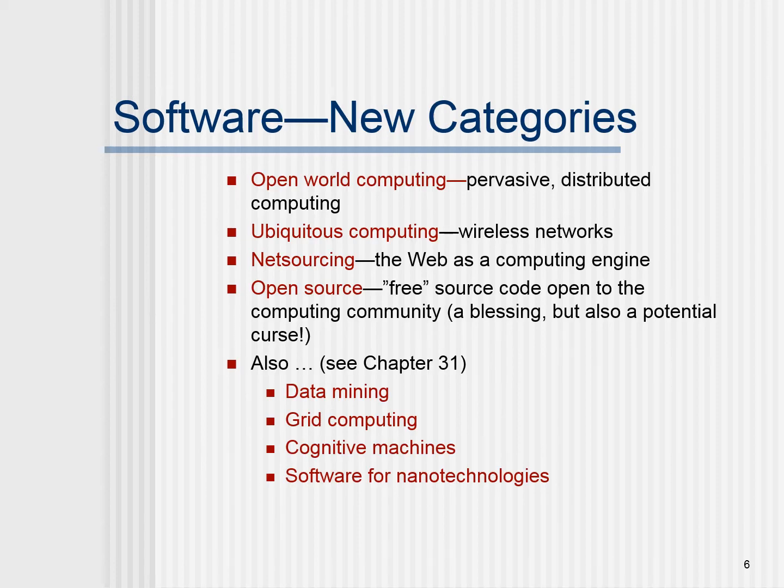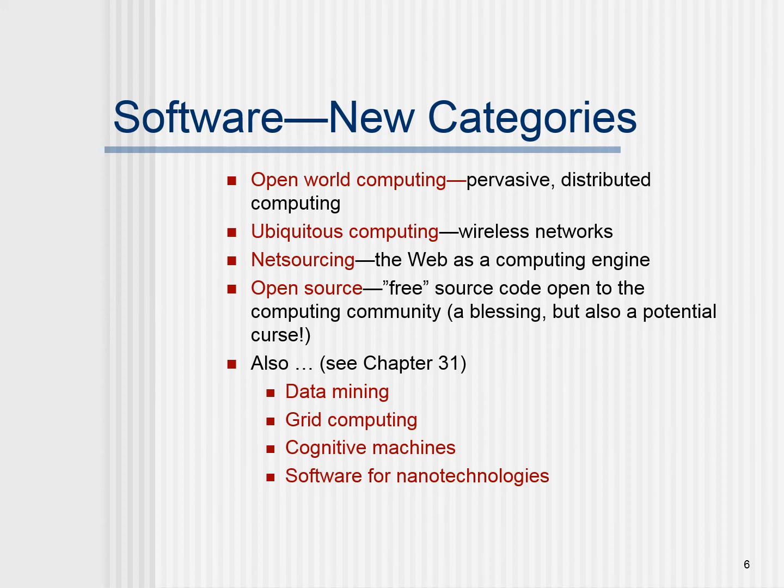There are new categories of software coming up in areas like open world computing and pervasive distributed computing. There were a lot of requirements in developing software for these technical operations, and ubiquitous computing, in terms of making everything available then and there to the users.